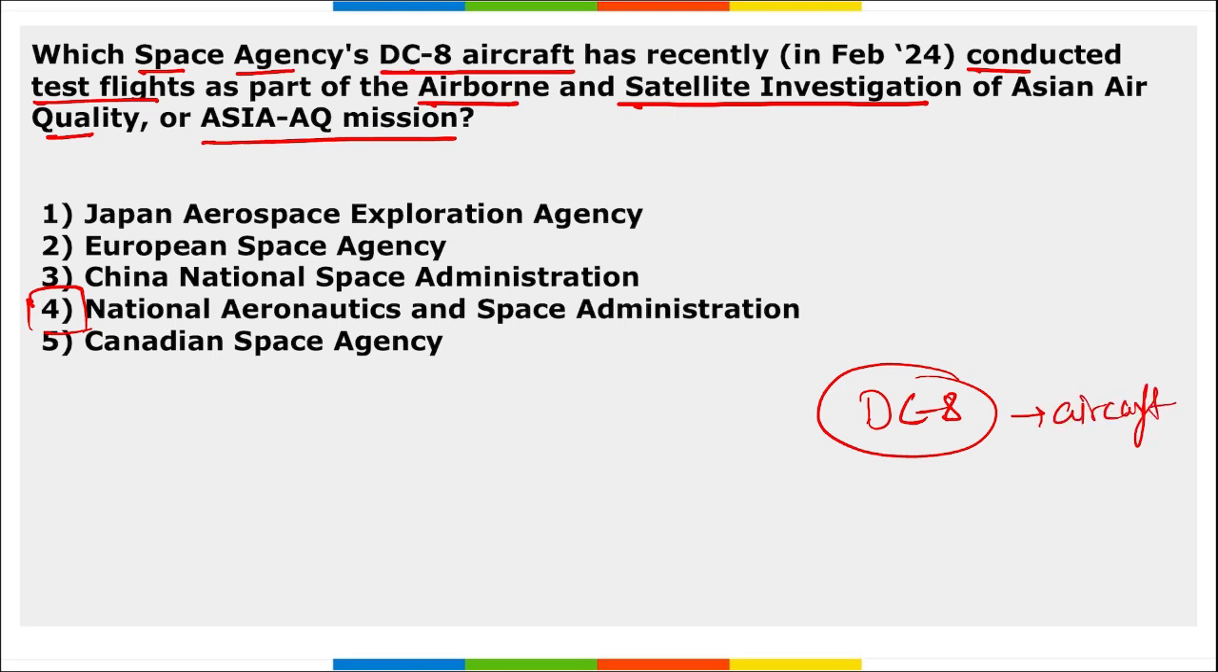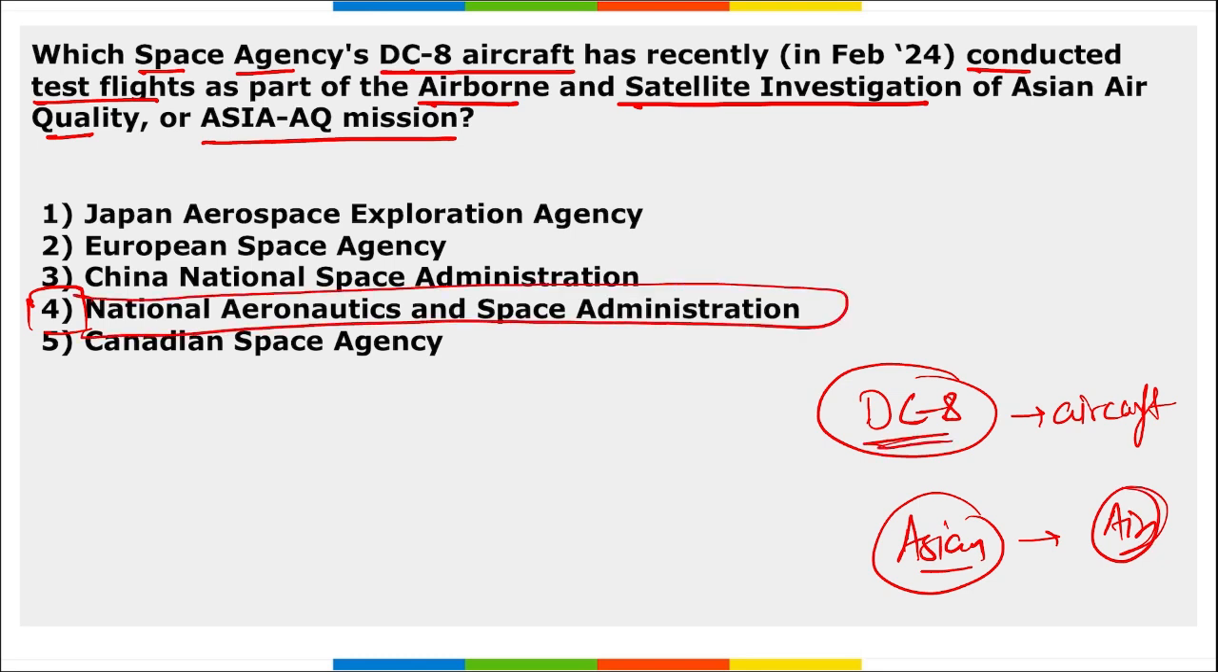This DC-8 aircraft recently conducted the test flight of the air quality above the Asian region, right? What is the quality of air above the Asian region? This was tested by this DC-8 aircraft, and this mission to test the quality of air in the Asian region was done by NASA.